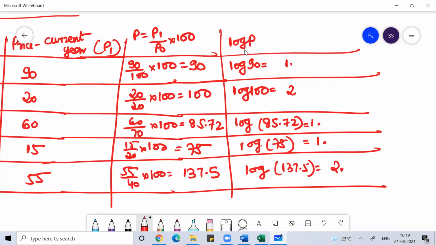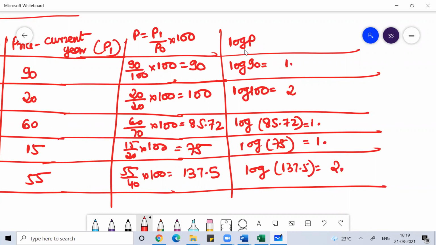Anyone any doubt? Count the number of digits before the decimal and do minus 1 on that. What we get is called the characteristic.